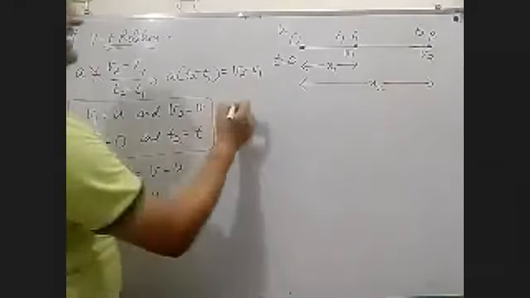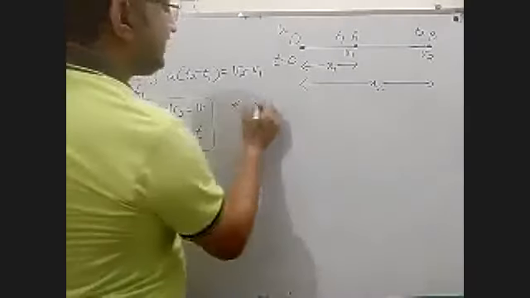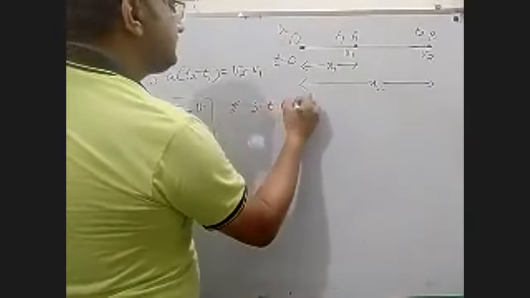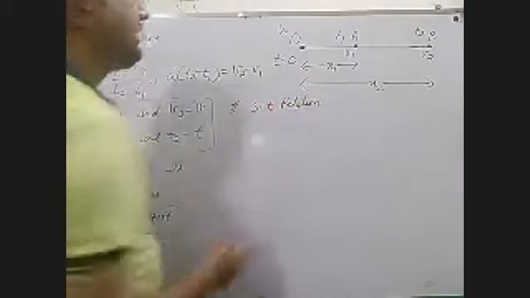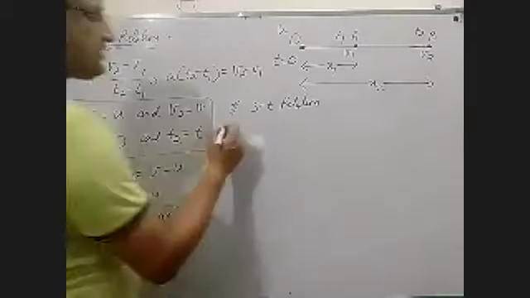Now, in this way, we can derive the position time relation. How can you determine this equation? Firstly, what is the average velocity between these two points?